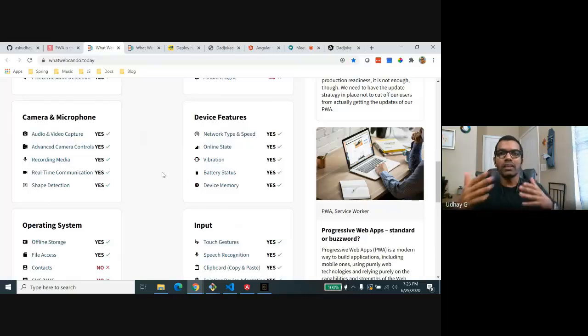So those permission constraints we have in progressive web apps, I think that will be solved in future. Those implementations need to be done on the browser end. I think that will be done in future, and PWA will become a standard. And it's going to replace native apps in future for sure, right?